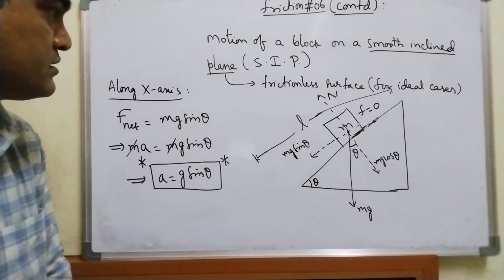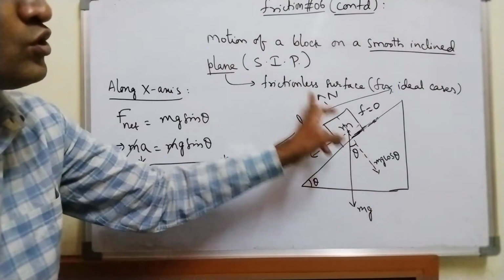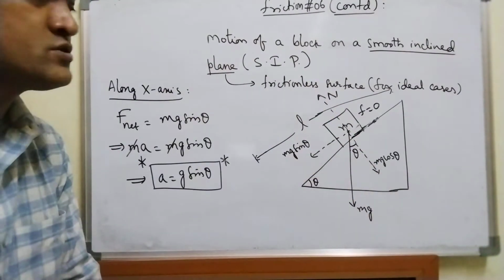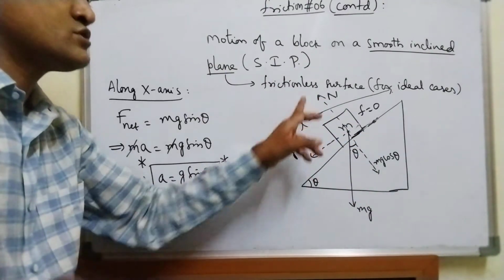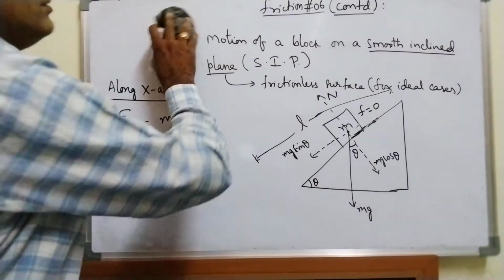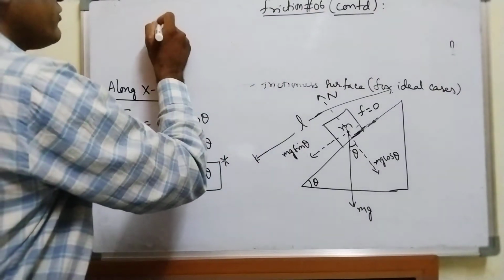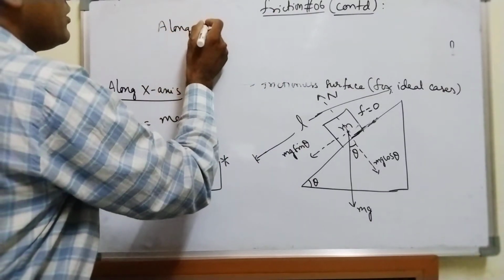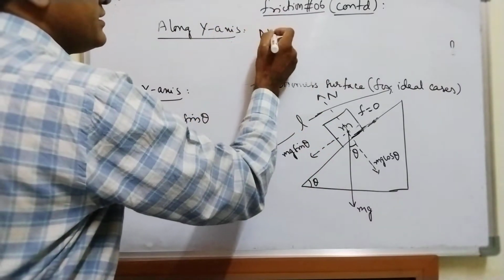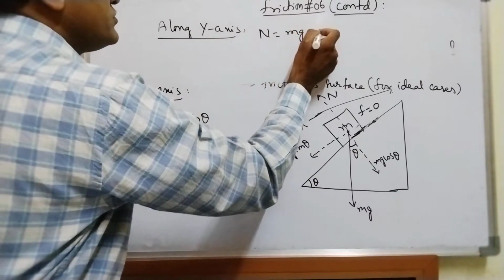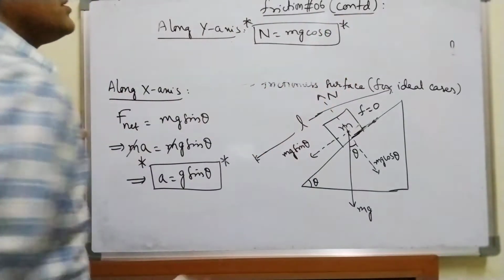Fine, very important. Now along the y-axis, what can I write? Along the y-axis, there is no motion at all for the block. So along the y-axis, the net force must be equal to 0. N must be balanced by mg cos theta. So along the y-axis, I can write N is equal to mg cos theta. Remember this.